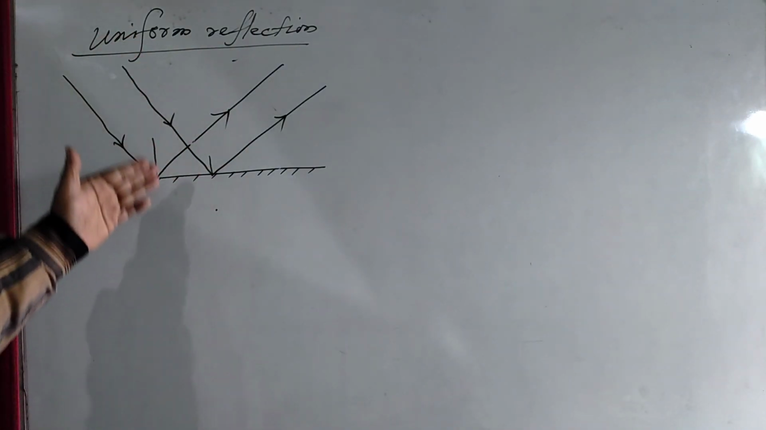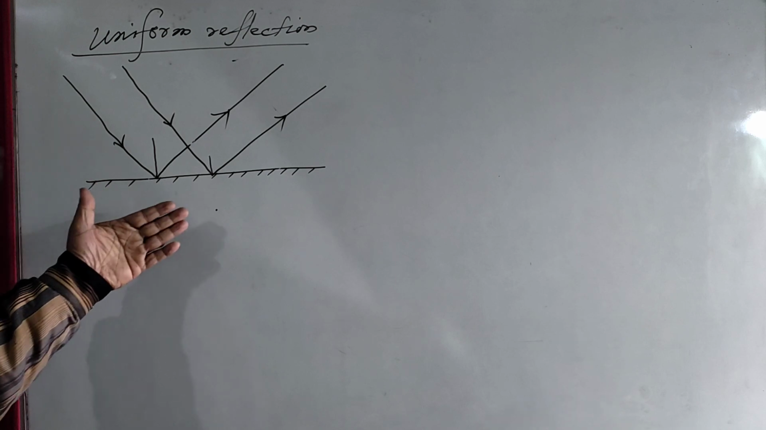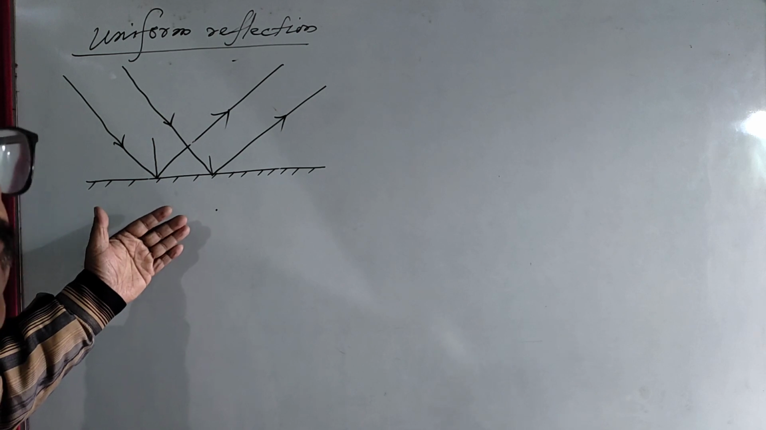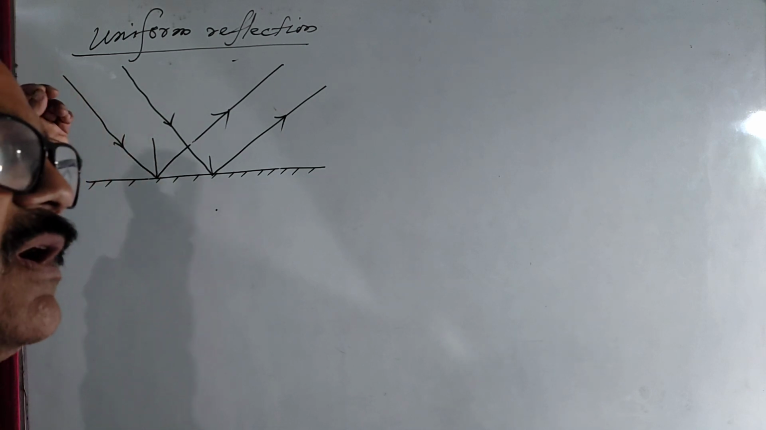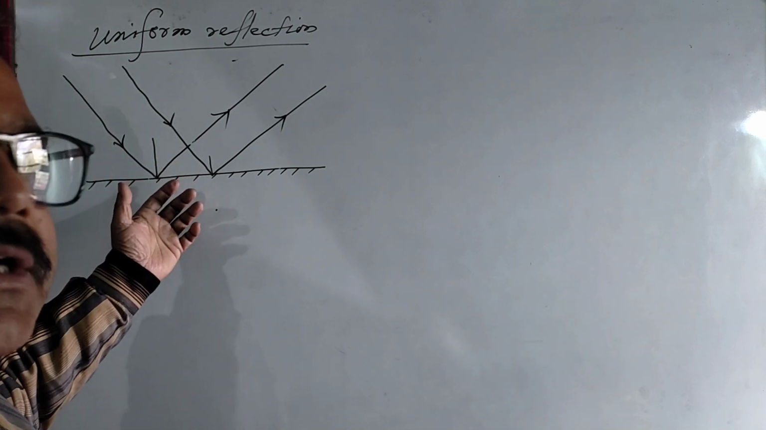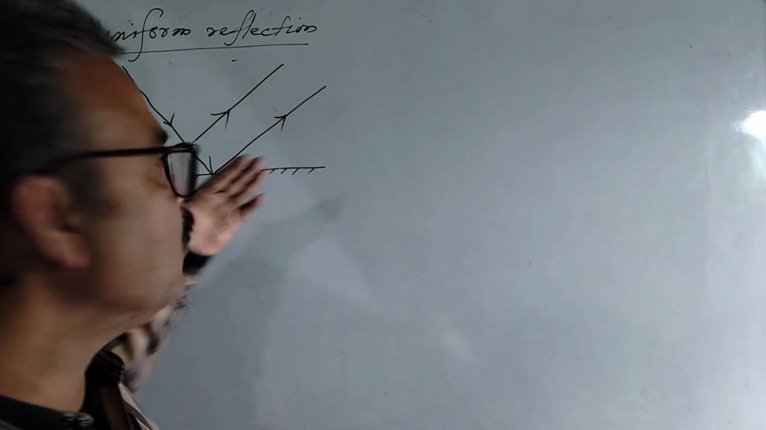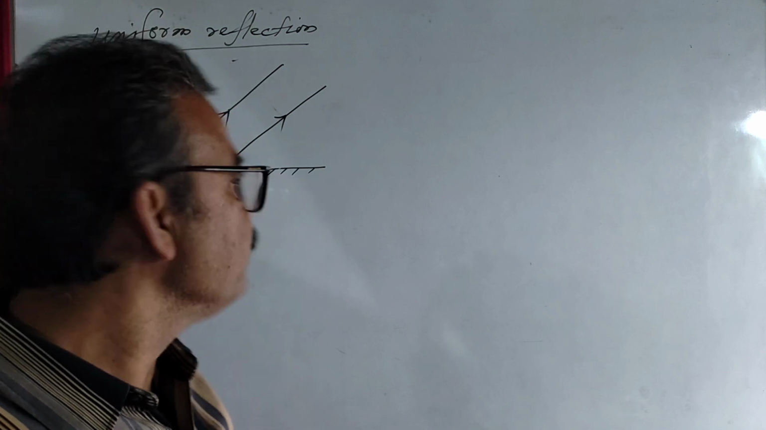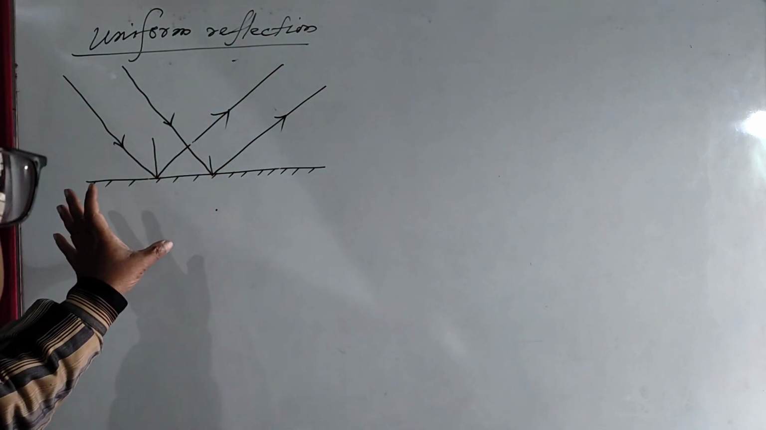So here what you have to remember is that uniform reflection always takes place from a smooth or polished surface, and in this reflection the incident rays which are coming from a particular direction always bounce back or reflect in a particular direction.